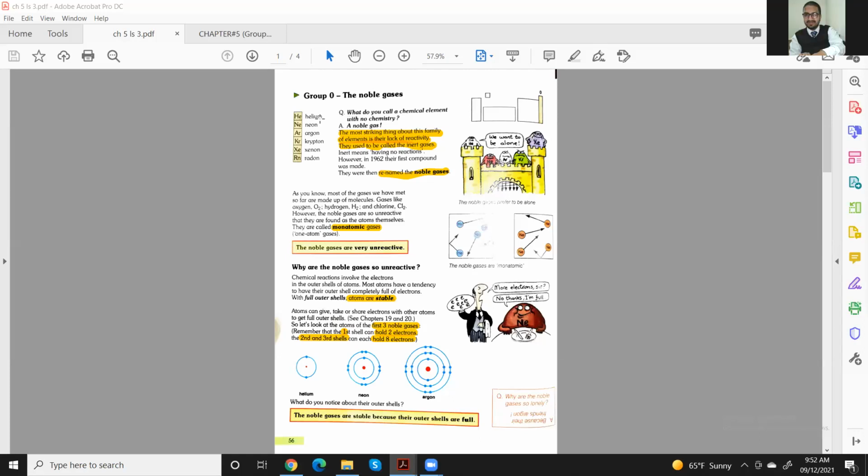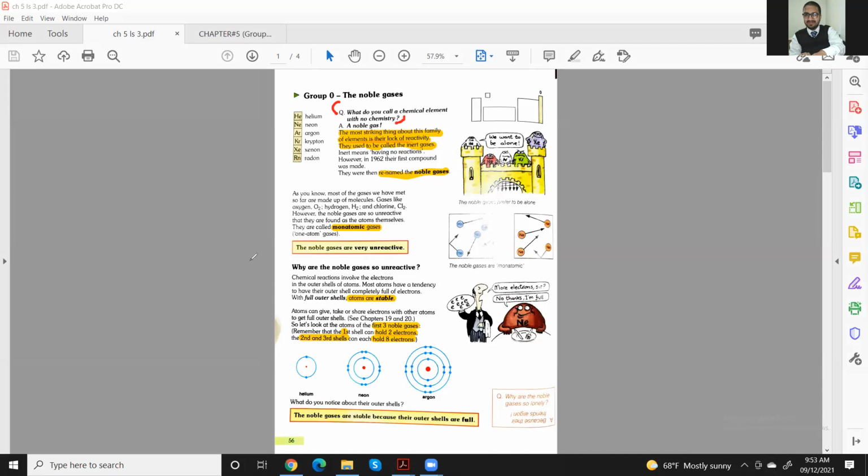So here is the first question: what do you call a chemical element with no chemistry? It's a little bit of an unusual question which we're going to discuss. But it does not mean it will be like this. The question is written here on the screen: what do you call a chemical element with no chemistry?